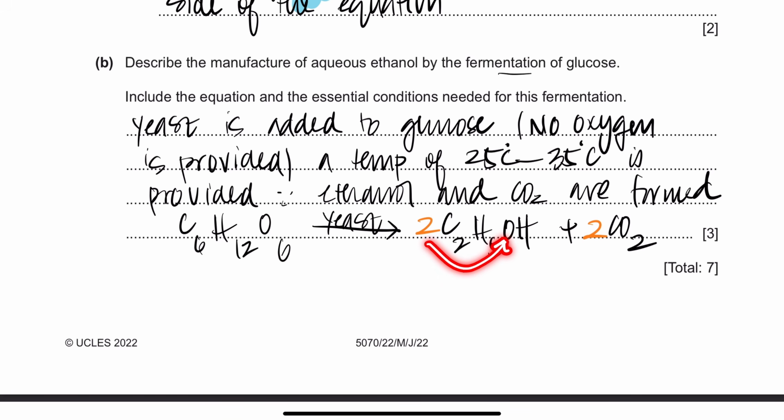Because 2 oxygens here, and then 2 into 2, that's 4, and total of 6, right? So that's a balanced equation.